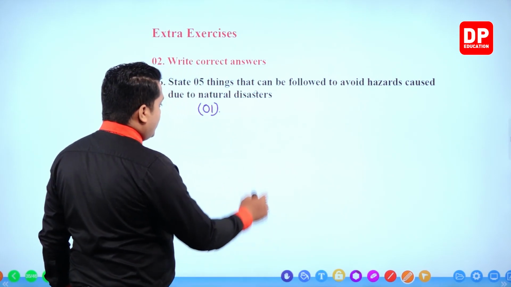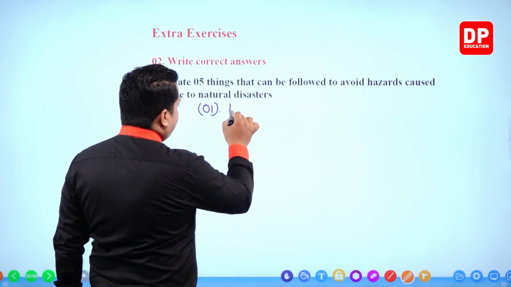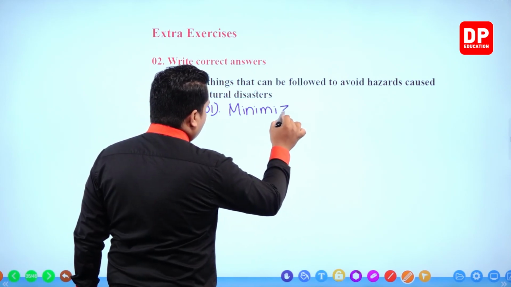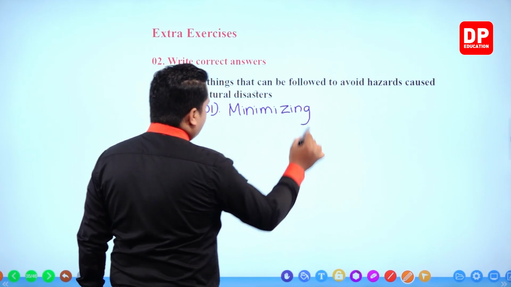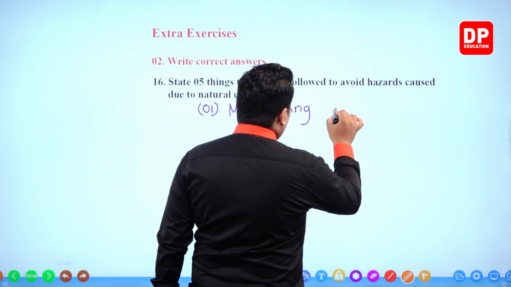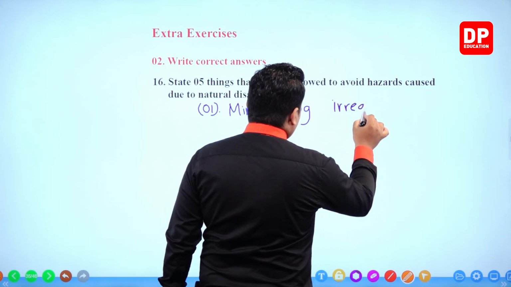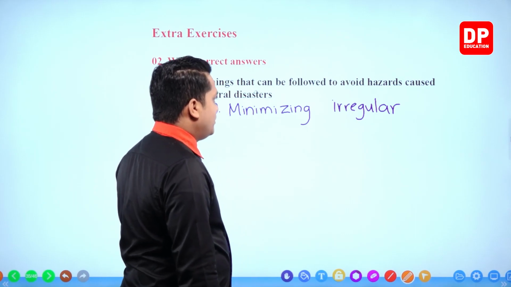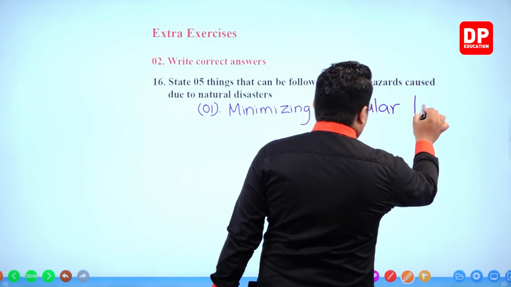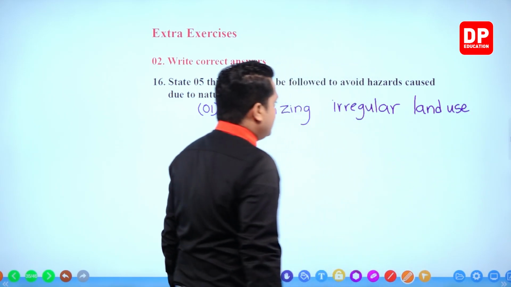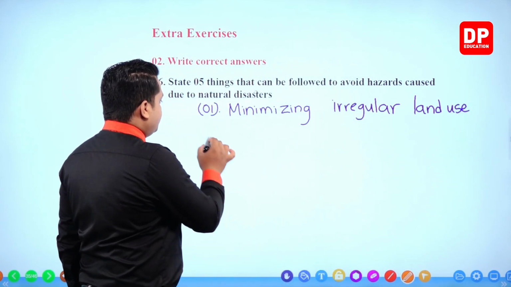So number 1, minimizing irregular land use.